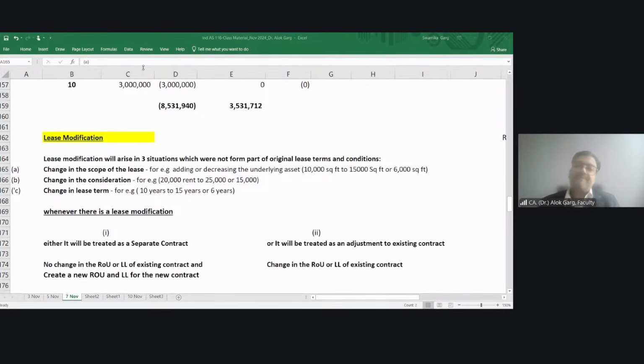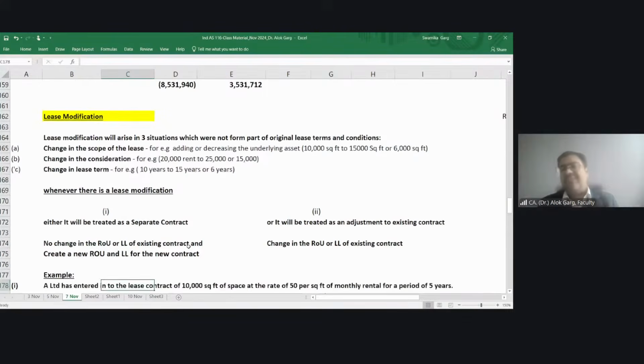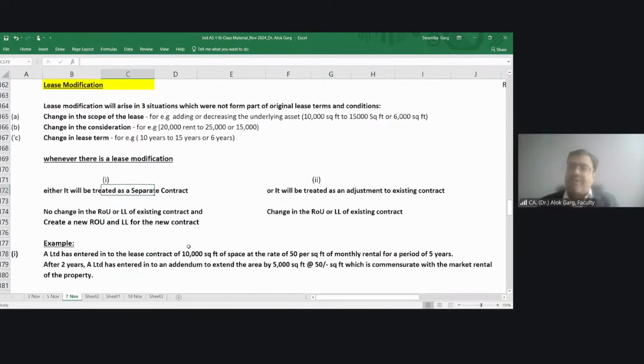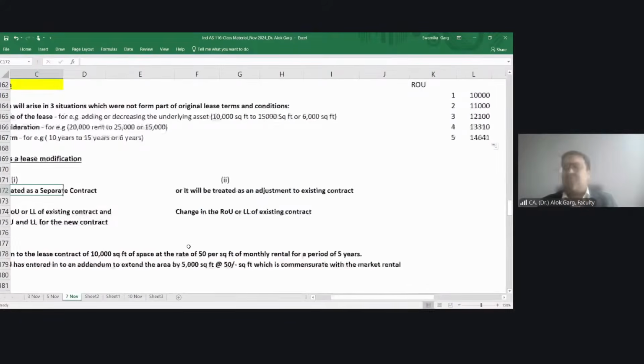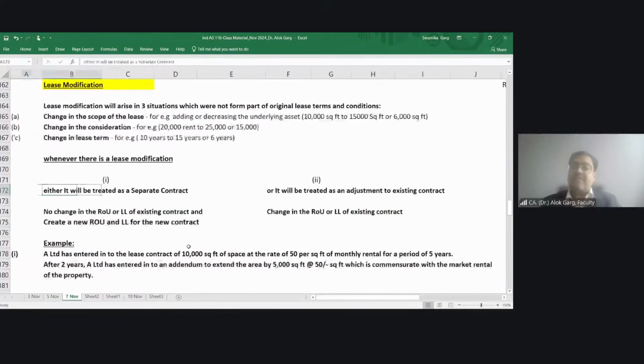Is that clear? Friends, whenever there is a lease modification, either it will be treated as a separate contract or it will be treated as an adjustment to the existing contract. Only these two scenarios are possible. Either it will be a separate contract or an adjustment to the existing contract, right? So if it is treated as a separate contract, what happens? Nothing. There are no changes in the existing ROU or lease liability.